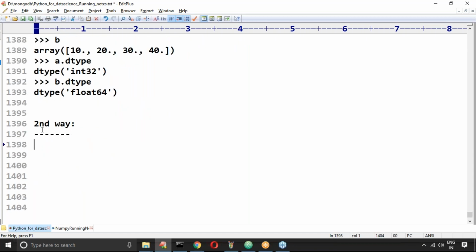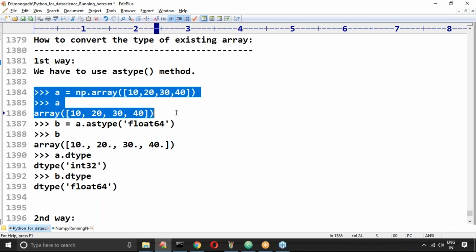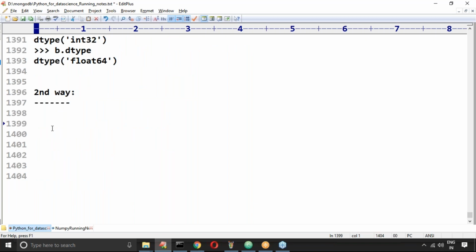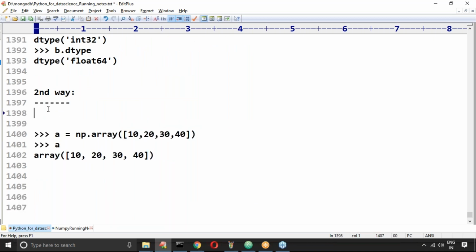So you want to convert to which type? Float type, right? Float 64 type. If you want to convert to float 64, then what we have to use is the float 64 function. Remember this one. The NumPy library contains a float 64 function. For every type, a corresponding function is there.